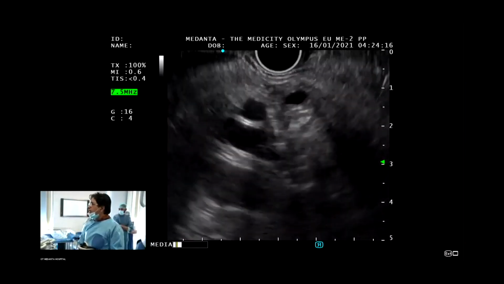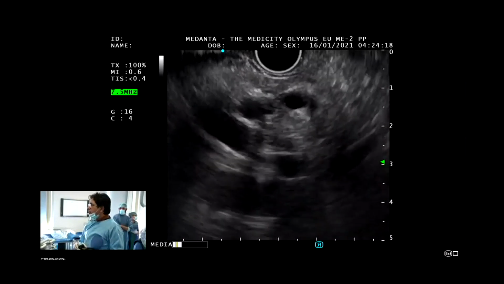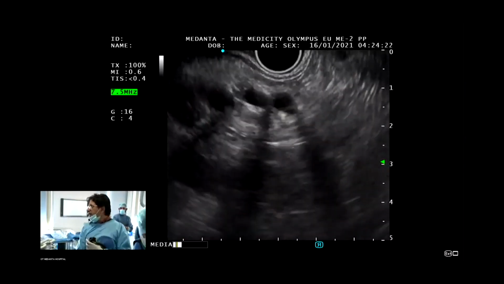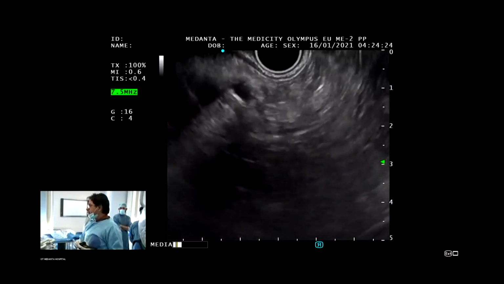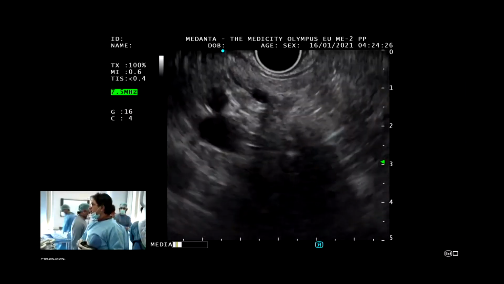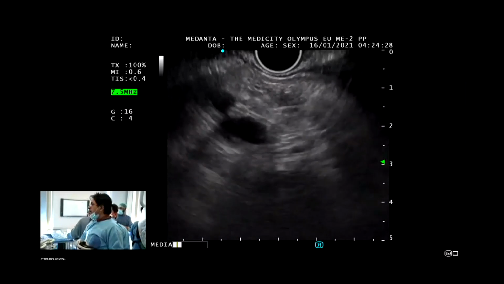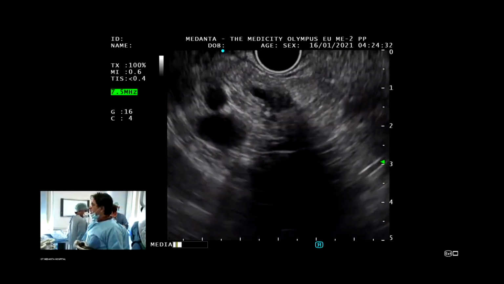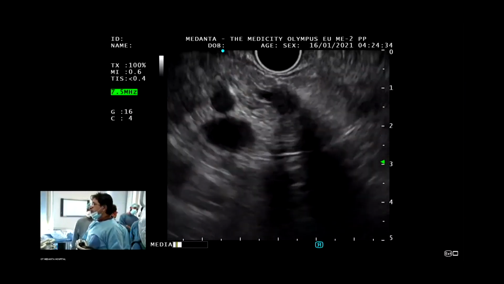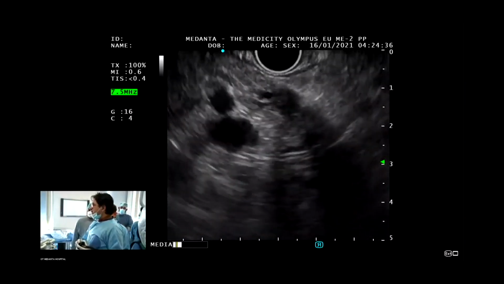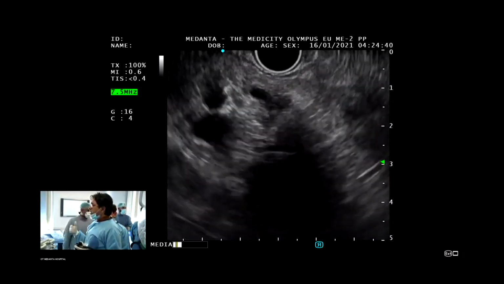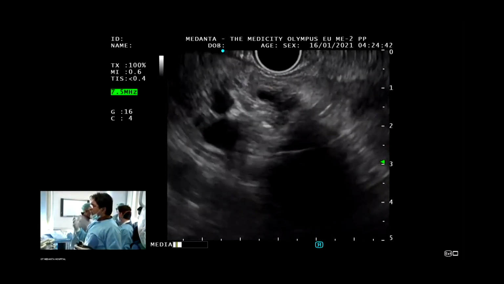It's a small lesion. I'm using the Procore needle. Whatever material comes, I will spread on the slides, and the rest of the material I can send for histopathological examination. But I will prefer FNA first in this case. If there were a neuroendocrine tumor, the question is why you are not doing this.